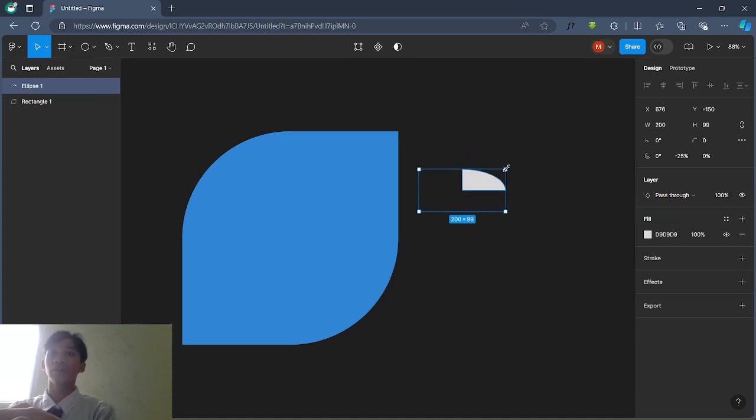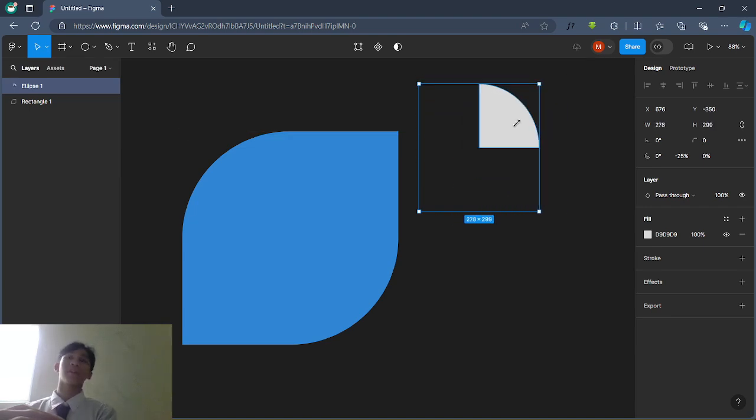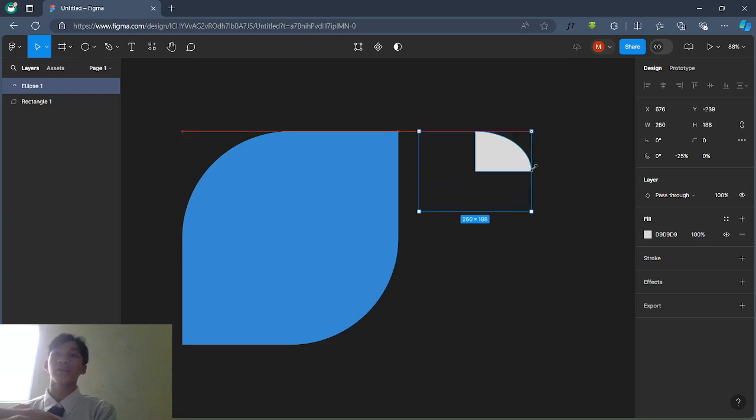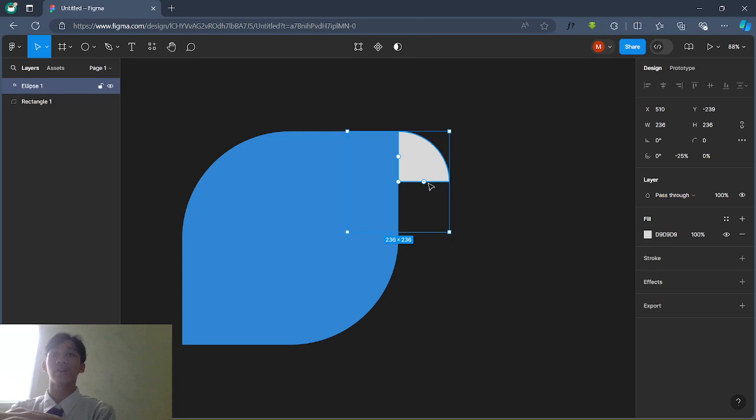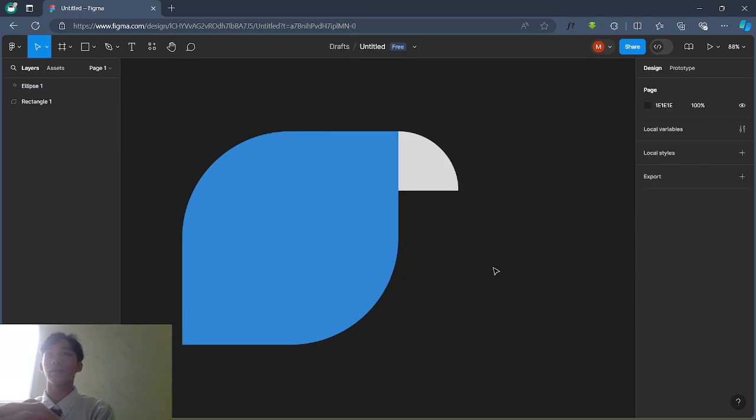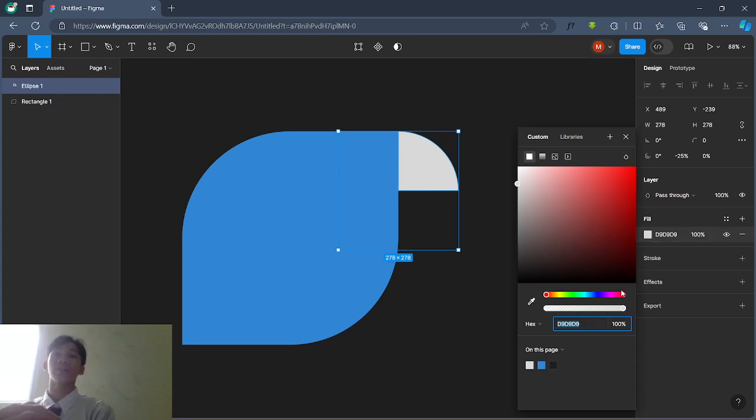For those who don't know, if you make your element larger, it will stretch like this. We don't want that. So to make it perfect, just click Shift and hold. Now that's more like it. Maybe a little up a bit, and make it larger. Nice. Then we make this color yellow.